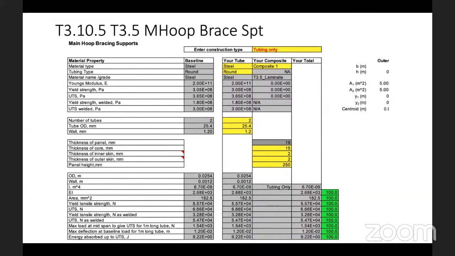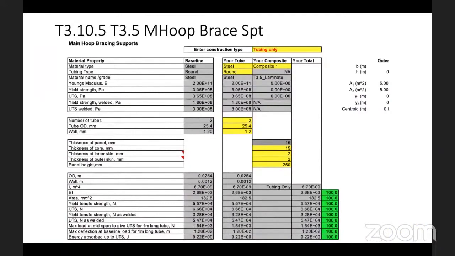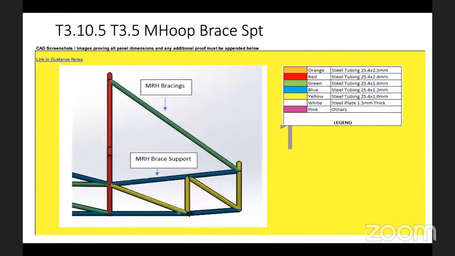Tube OD and wall thickness. And if you come here, that has to be there. Steel tubing, the diameter, and the wall thickness, which will correlate us with the chassis and the data fed here, and give a better understanding of the main hoop brace, how it is placed.